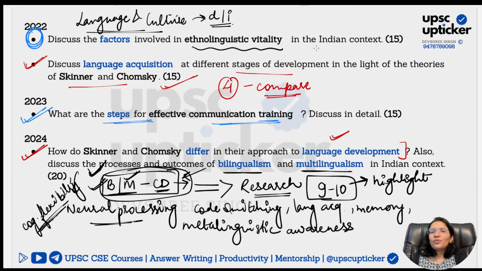The question is asking you, in very specific terms, what exactly are the factors related to ethno-linguistic vitality in the Indian context. Now here is what I am planning. I am planning to make a video on ethno-linguistic vitality, and I will upload it on YouTube so that all of you can understand how you can tackle these kinds of questions, how to present your ideas, especially when they're asking you to answer in the Indian context.